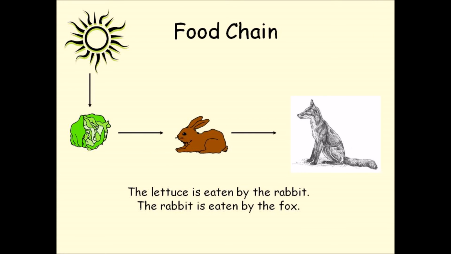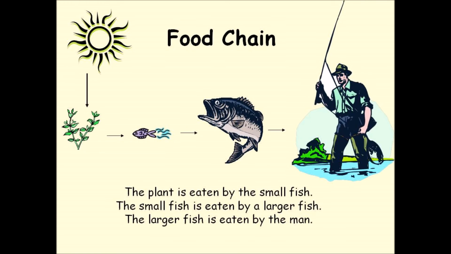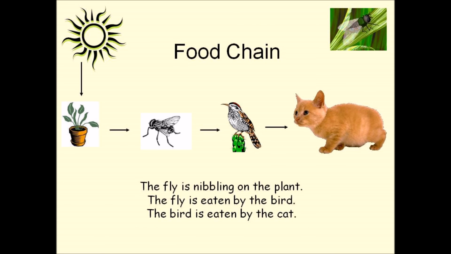Here we have the turtle that eats the frogs, that eat the beetles, that eat the plants, or the wolf that eats the rabbit, that eats the lettuce, that absorbs the sunlight. We also have the person, the man, who eats the big fish, that eats the small fish, that eats the plant, that absorbs the sunlight.